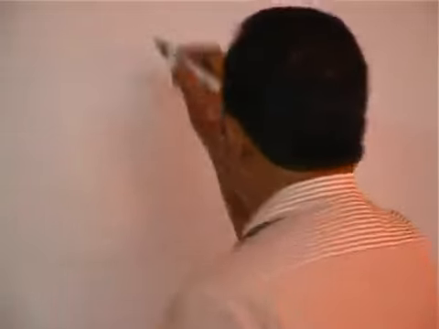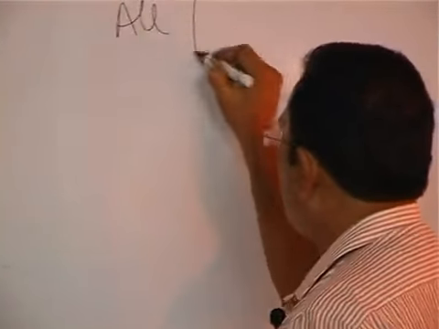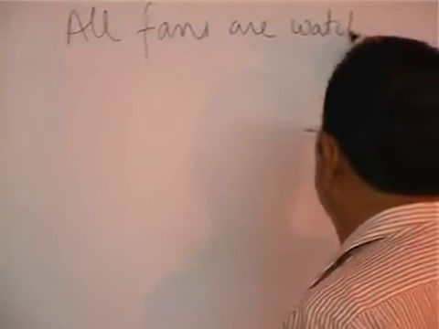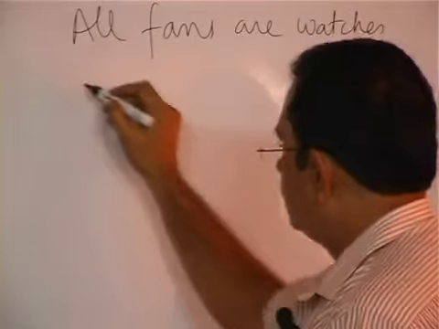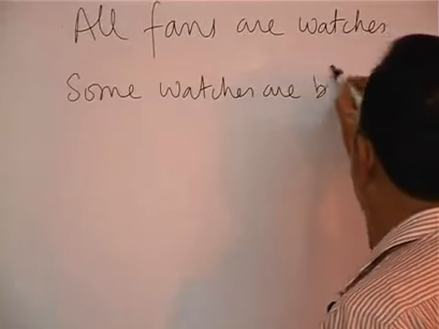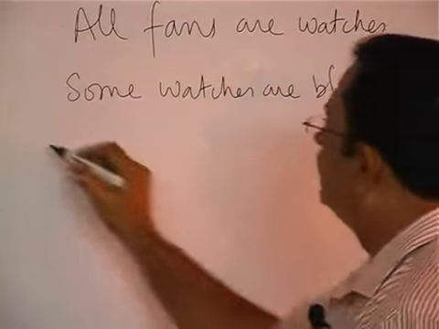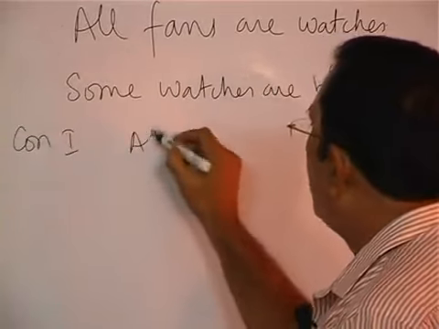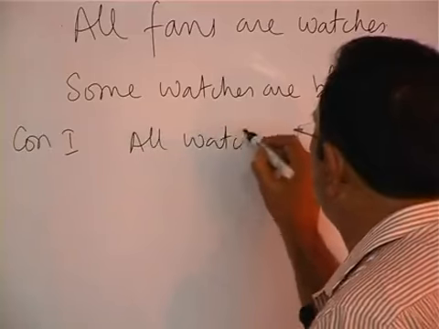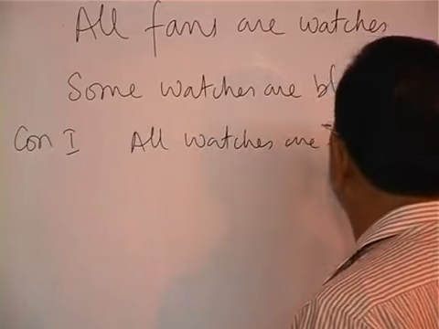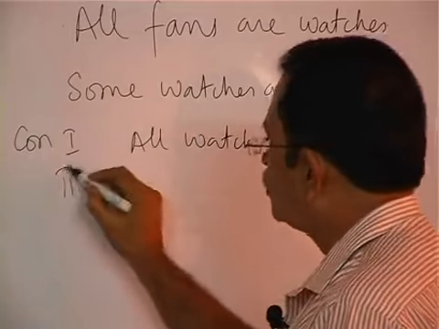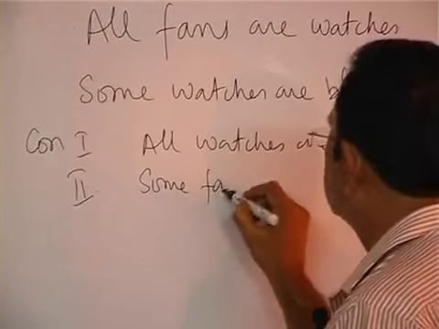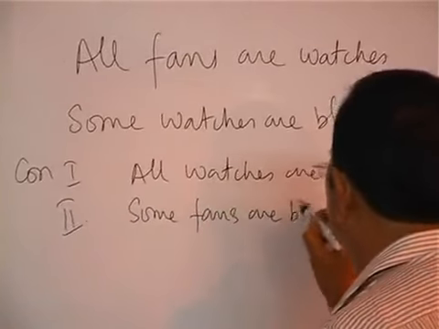For example, all fans are watches. Some watches are black. Conclusion 1: all watches are fans. Conclusion number 2: some fans are black.